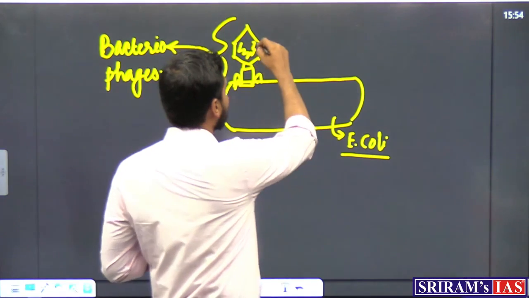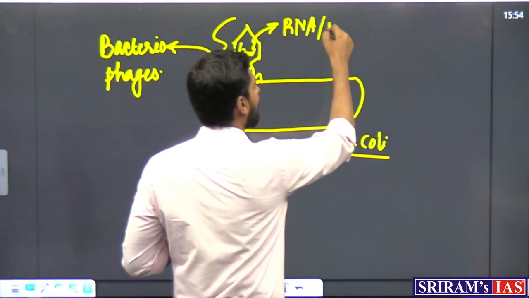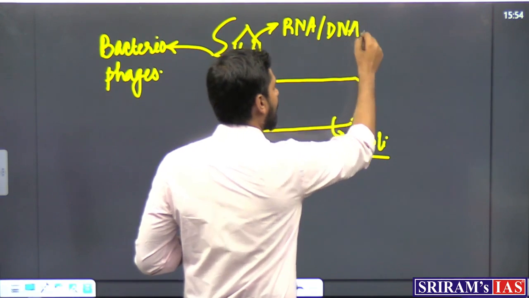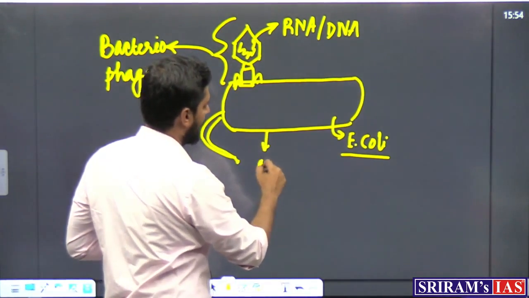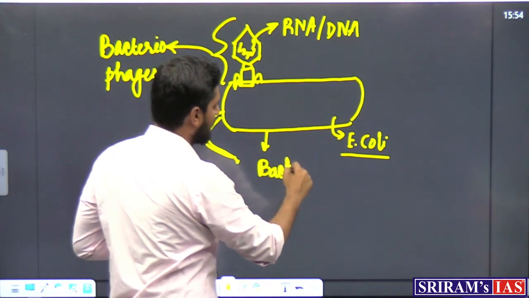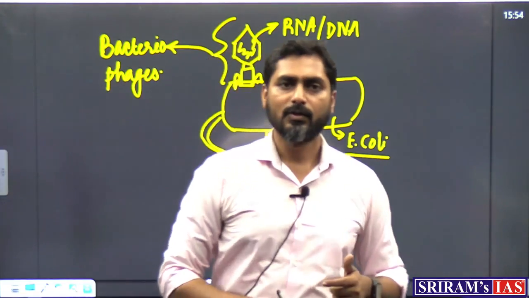Inside the virus, you will find either DNA or RNA material. And let us say this is a bacterium. How does this virus infect a bacterium?